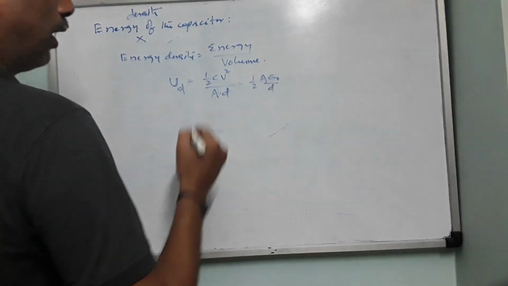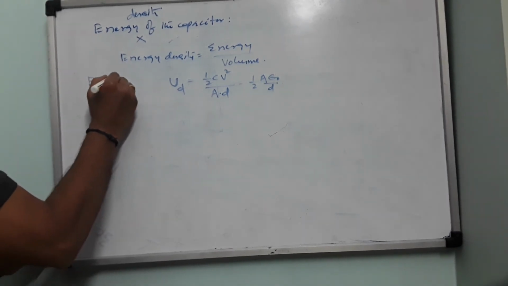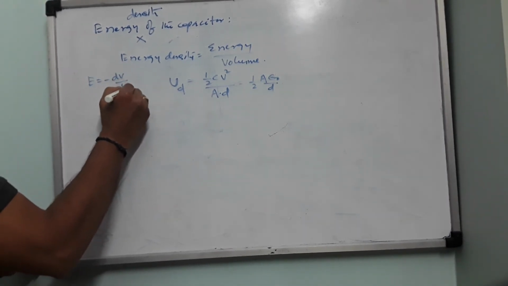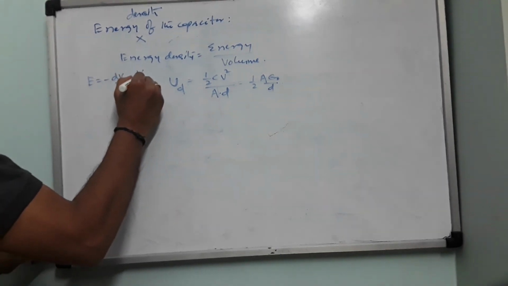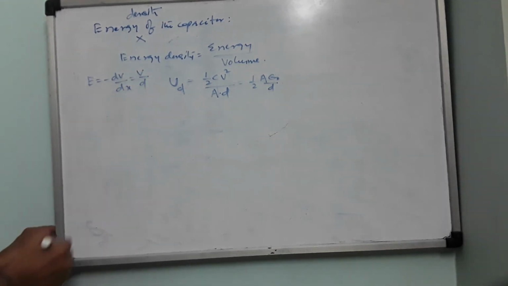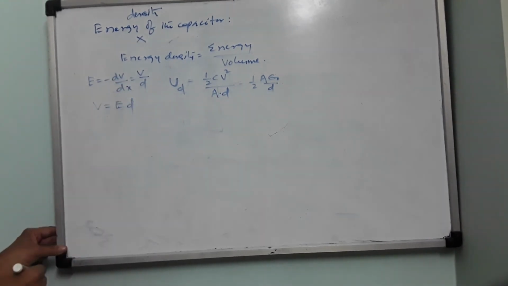V, how do you write V? We wrote E equals minus dV by dx in the previous class. If you write only the magnitude, this is potential divided by distance. Therefore, V equals electric field multiplied by distance.